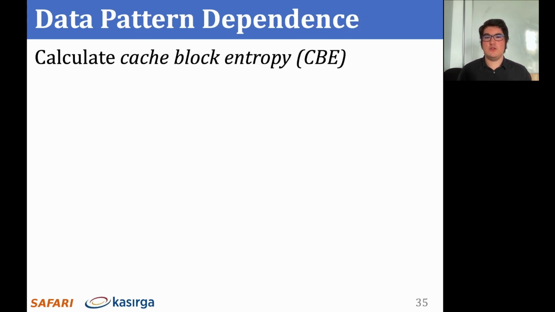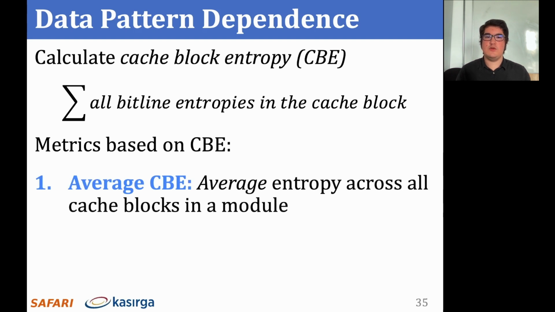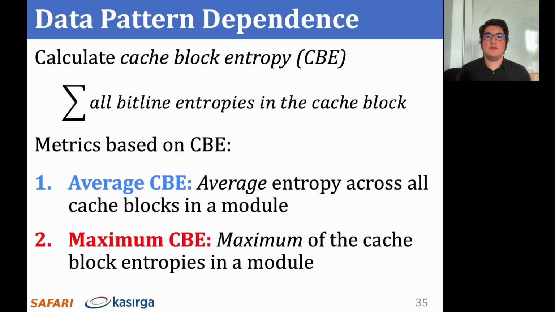We look at the cache block entropy to understand the effect of data patterns on the entropy resulting from QUAC operations. We calculate the entropy of each cache block as the sum of the entropy of all bit lines in that cache block in every segment we test. Based on cache block entropy, we define two metrics. The average cache block entropy is the average entropy of each cache block in a DRAM module, whereas the maximum cache block entropy is the greatest cache block entropy in a DRAM module.